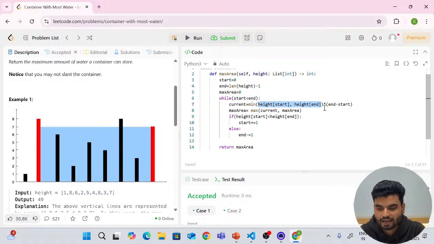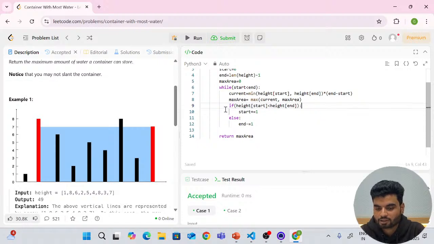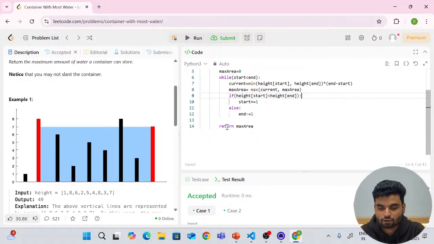So end minus start, you will have this gap, this width. Now calculate the area, the previous maximum area and the upcoming area, because anyhow you have height multiplied by the length to calculate that rectangular area, right? Whichever is smaller, you will remove it by moving the pointer, and again you will have the maximum area. I hope this makes sense to all.